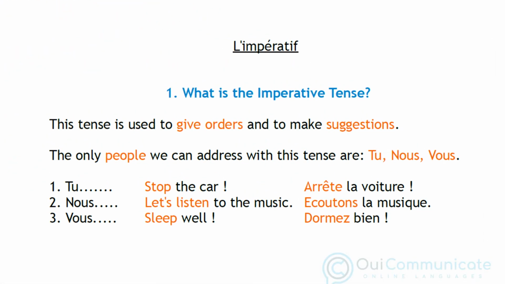What is the imperative tense? We use this tense to give orders and to make suggestions, and the only people we can address with this tense are you and we. In French this gives us tu, nous and vous.